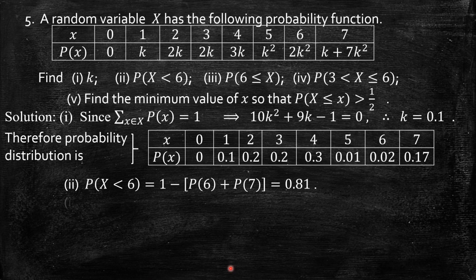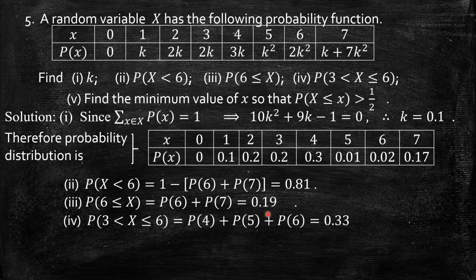Now the next problem is the probability of 6 less than or equal to x. That means the probability of x greater than or equal to 6. The probabilities of 6 and 7 we have to add: 0.02 plus 0.17, that is 0.19. The fourth problem is the probability between 3 and 6, excluding 3 but including 6. So 4, 5, 6. Add these three numbers, so it is 0.33.